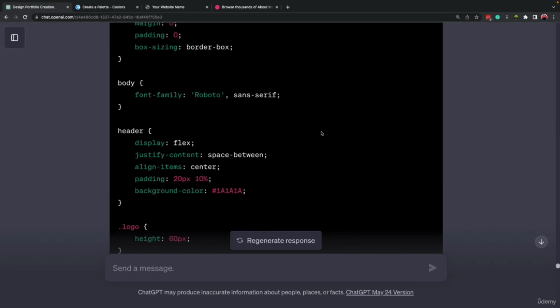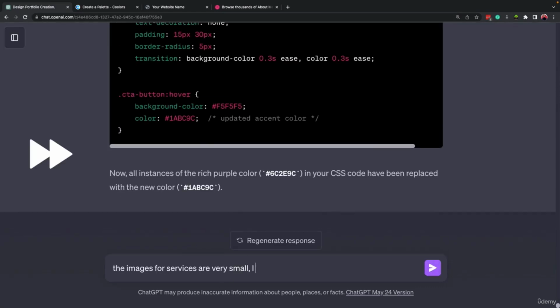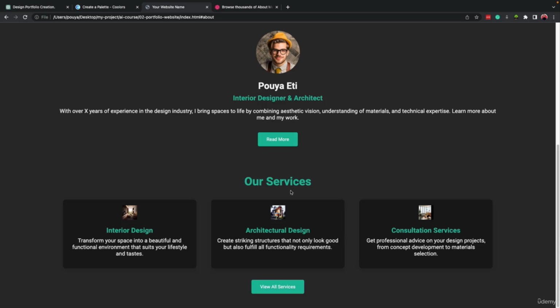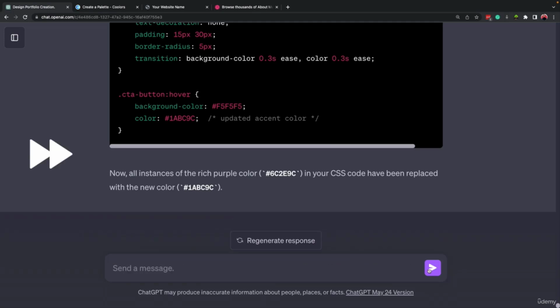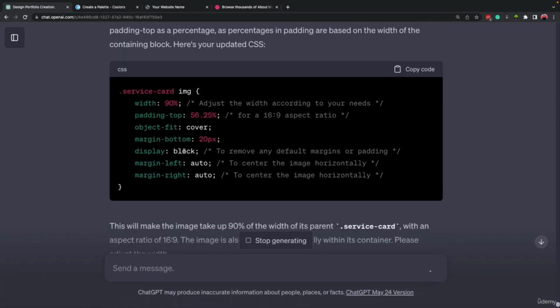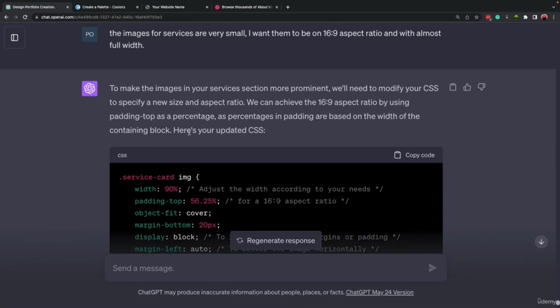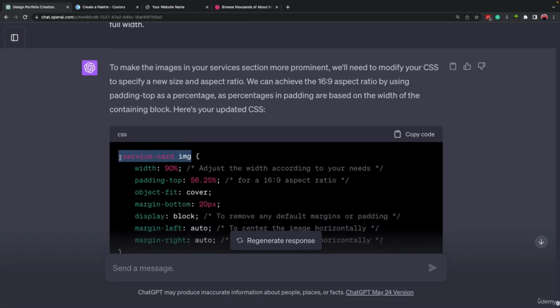So let's come here. Okay, I mentioned that the images on the services part are very small, and I want them to be on 16:9 aspect ratio with almost full width. If you look here, you see the aspect ratio is like a square. We can change that as well. All right, so here it added a CSS code for us, and it explained exactly what we have to do. It updated part of the code. So I think we must have this part inside our code.